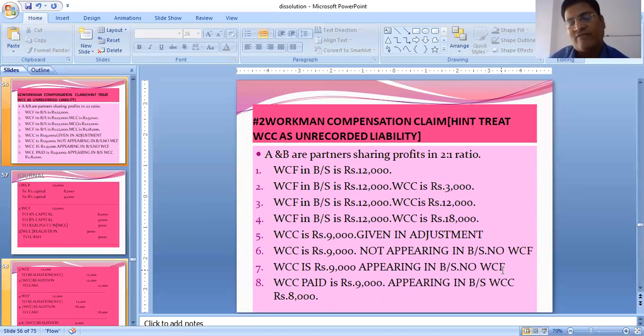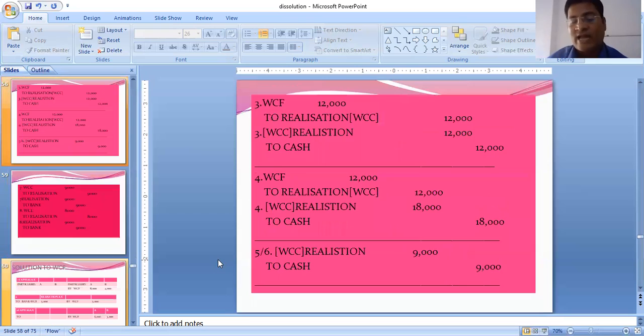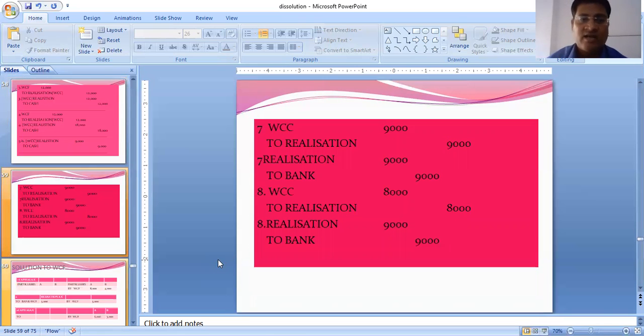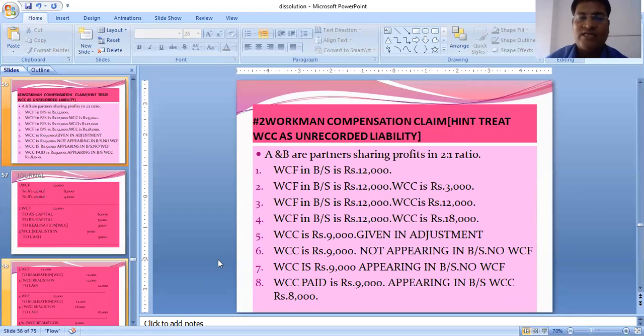Number 7, WCC is 9,000 appearing in the balance sheet and no WCF. No balance, no WCF, no fund. But the WCC claim has not been in the adjustment now. It is there in the balance sheet. So we will treat it as a recorded liability. To first close the liability, we have to write in the realization by WCC, workman compensation claim 9,000. Whether mentioned or not, we have to pay the claim. So again, realization to bank 9,000. So 2 entries for number 7: WCC to realization to close the claim, to close the liability, and then realization to bank to make the payment of the liability.